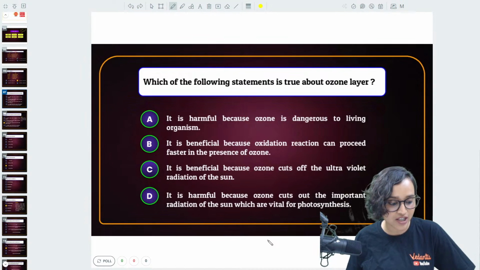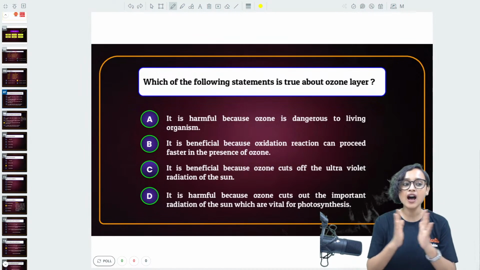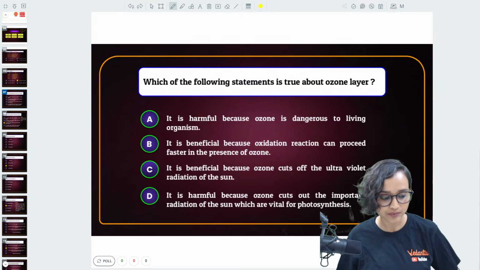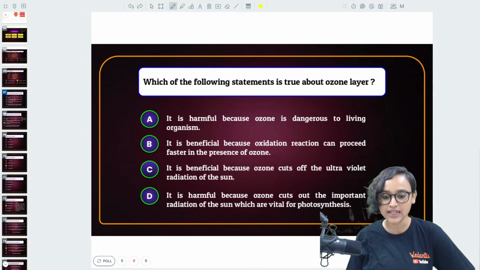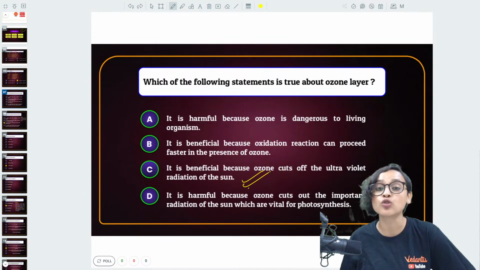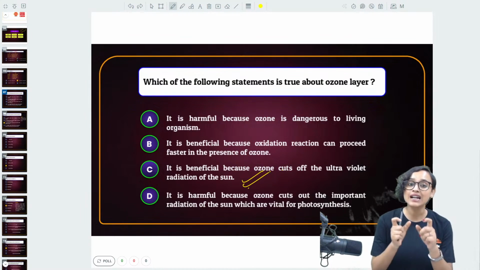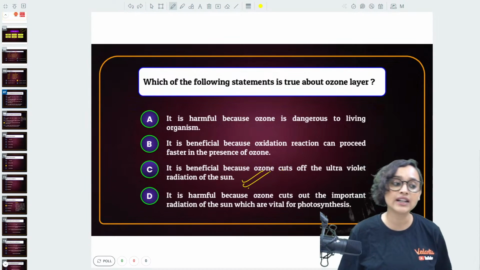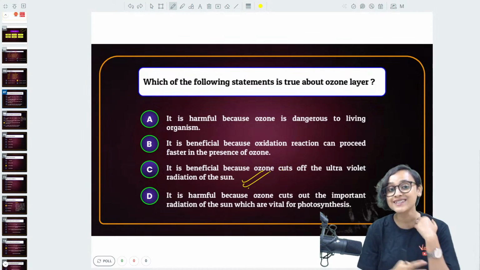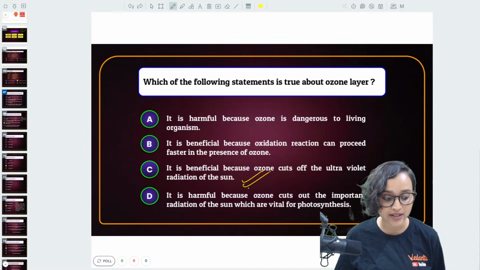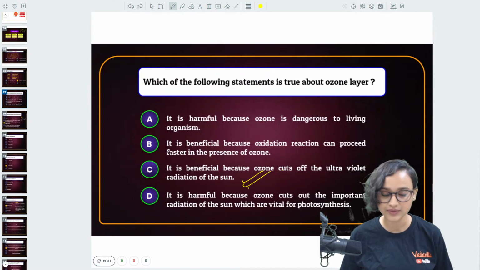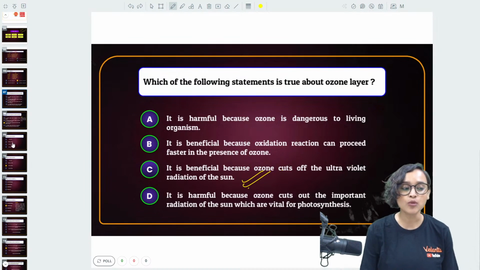Very good. Aditya, Kalpana, Yashasvi, you guys are the fastest ones to answer. Well done. What is the correct answer? The correct answer is option C. Yes, it is beneficial. Ozone layer is beneficial for us because ozone cuts off the ultraviolet radiation of the sun and it protects us, right? That's what we know. Okay, moving on to the next question.